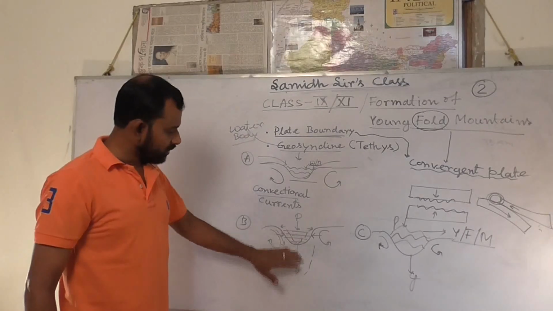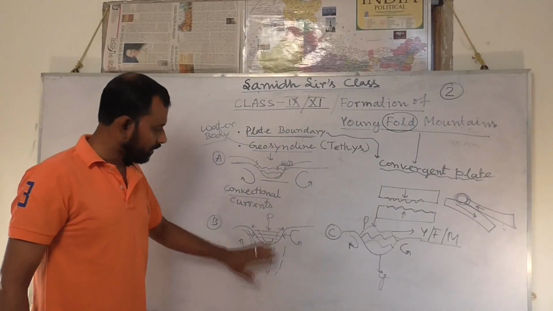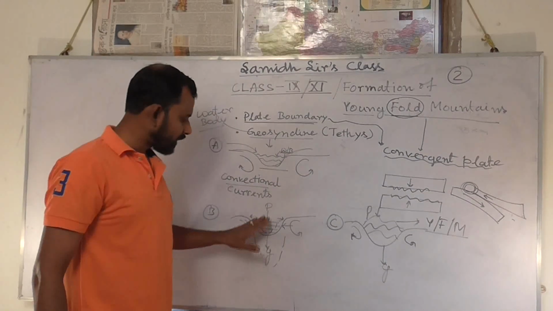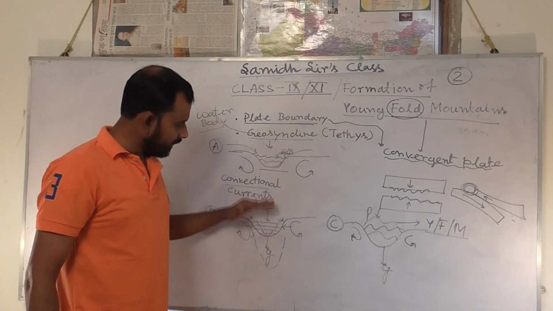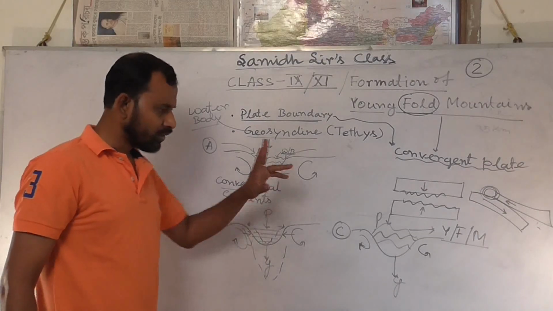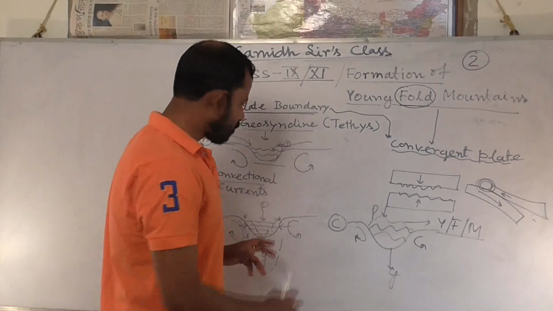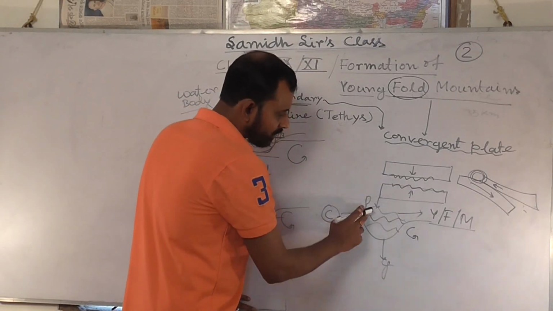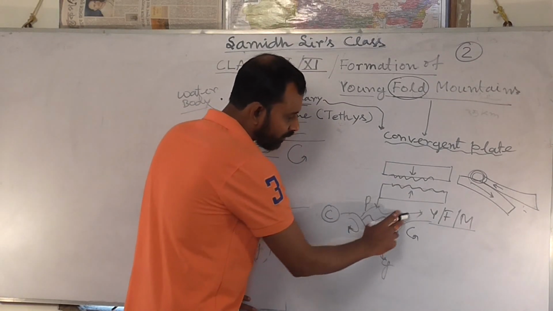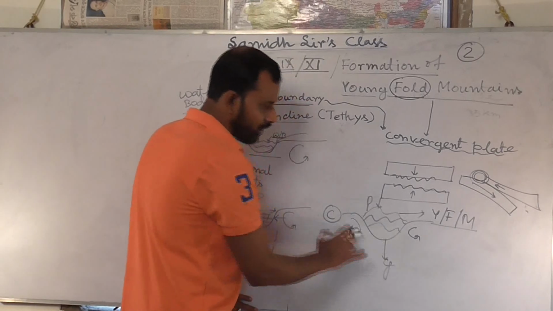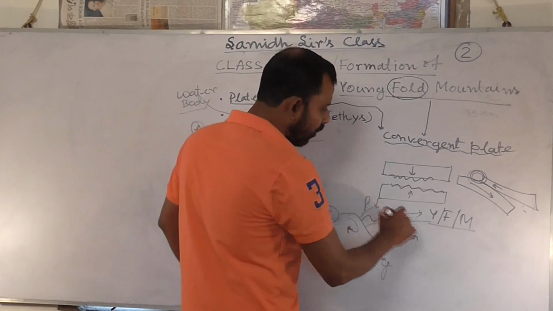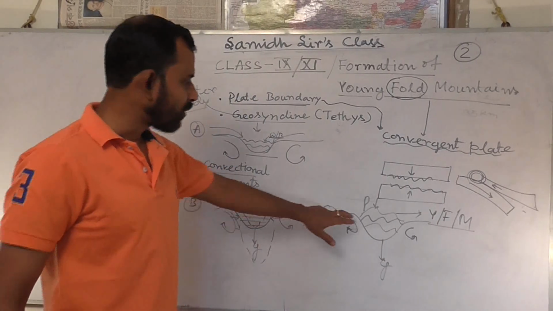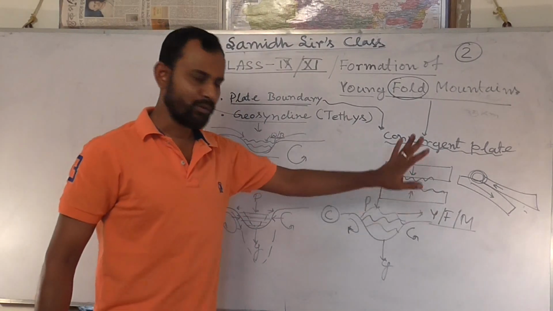Gravitation is also pulling the geosyncline towards the more interior portion of the earth's crust, and the pressure of the sediments also pushes it downward. So three factors are acting all together, and the accumulated sediments get folded due to such conditions, and those folds lead to the formation of mountains. Such mountains are referred to as young fold mountains.